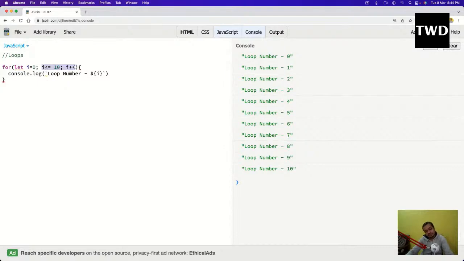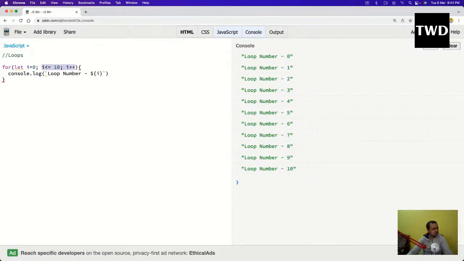Then it will go up again and make it 11. Is 11 less than equal to 10? No, it is not true. It will break out of the loop. So that is how it works. The main thing is breaking out of the loop. This is how the traditional for loop runs.